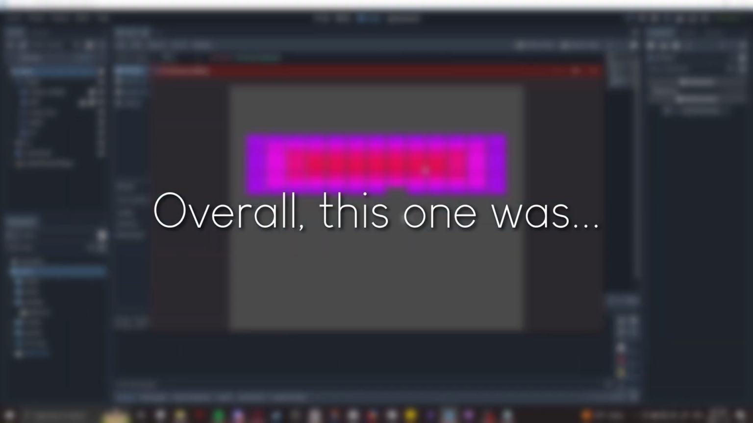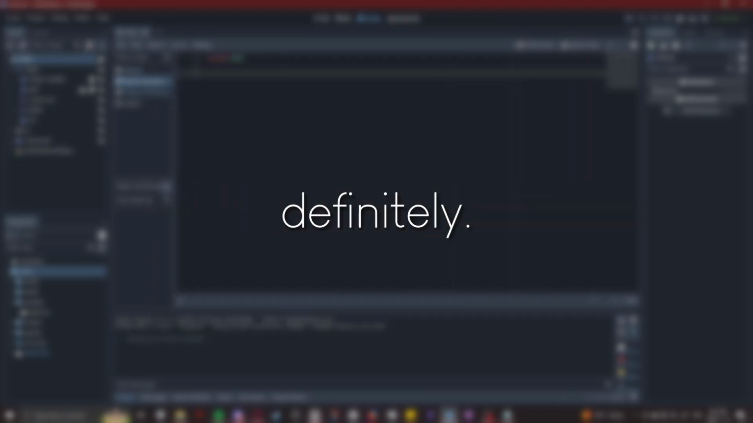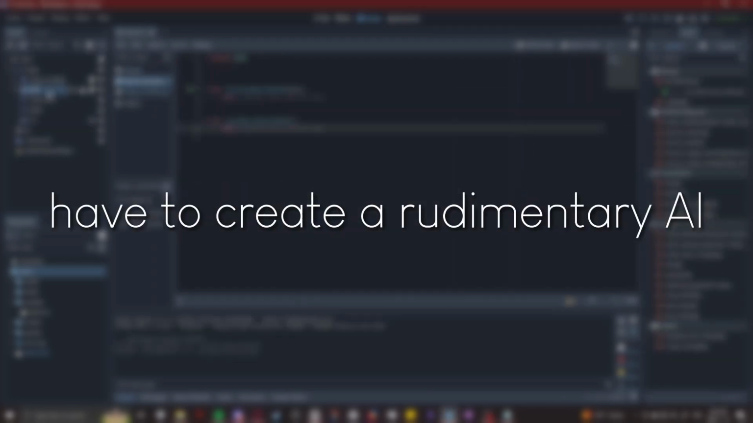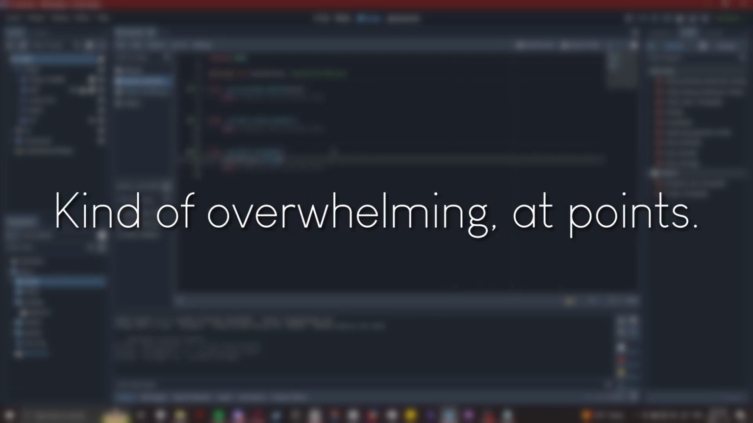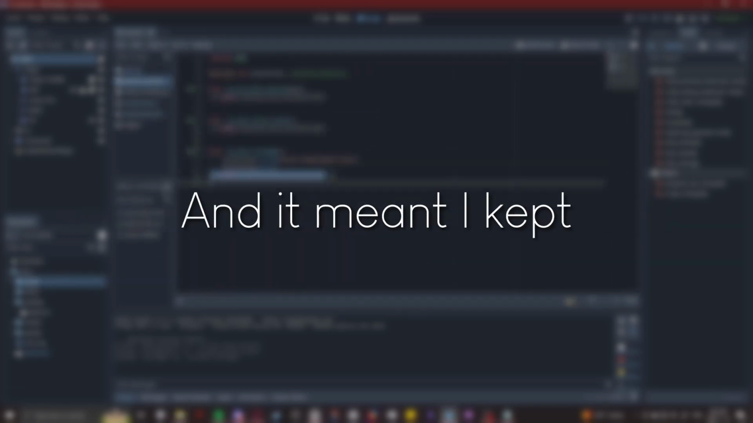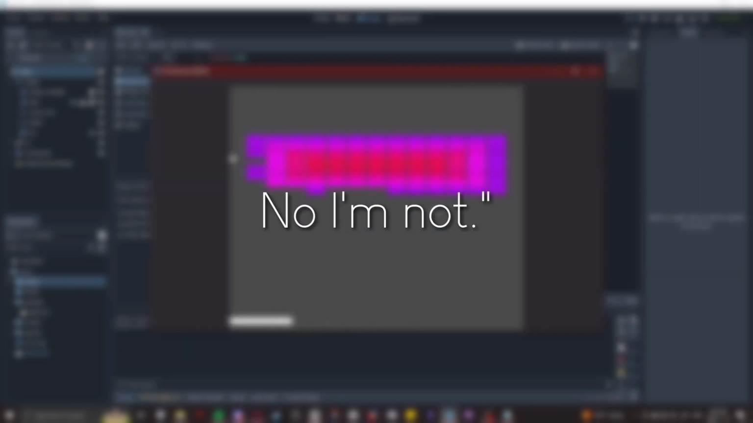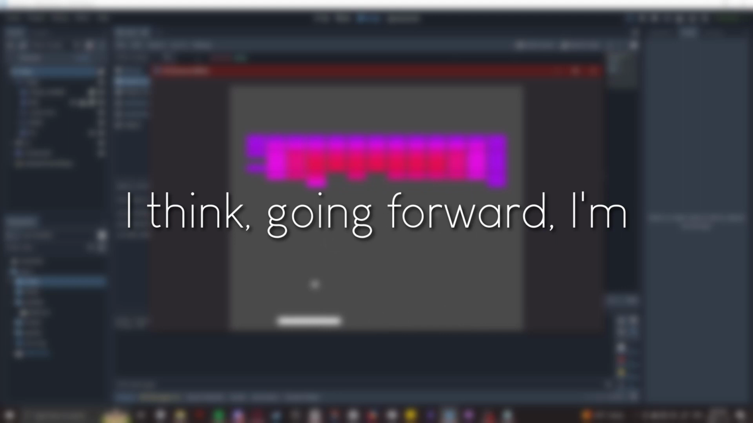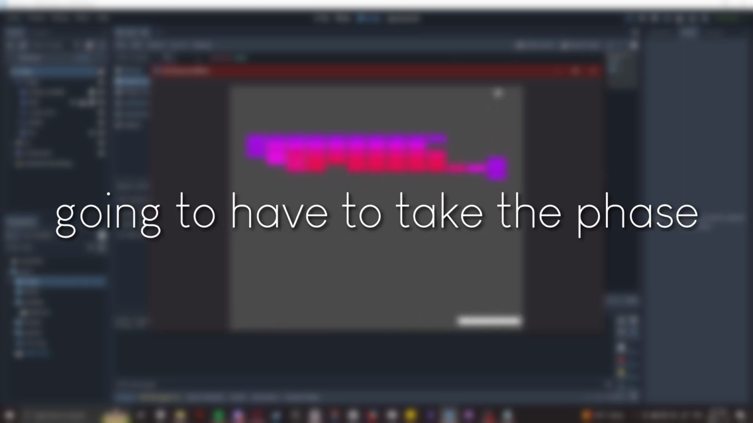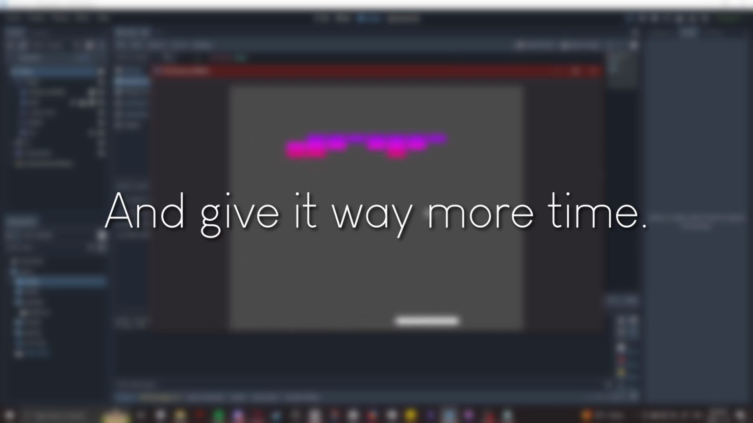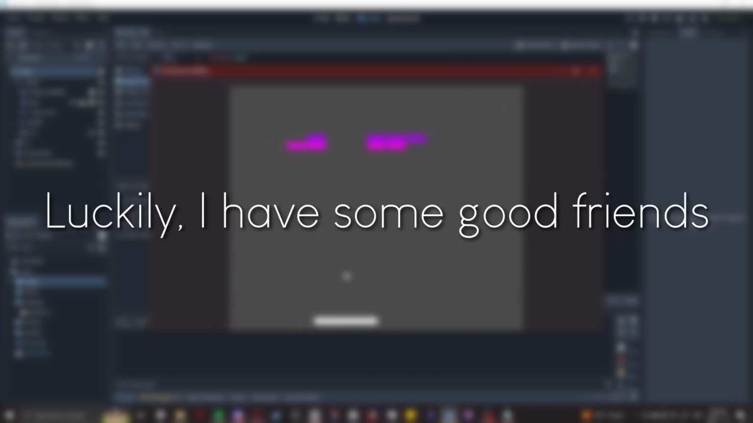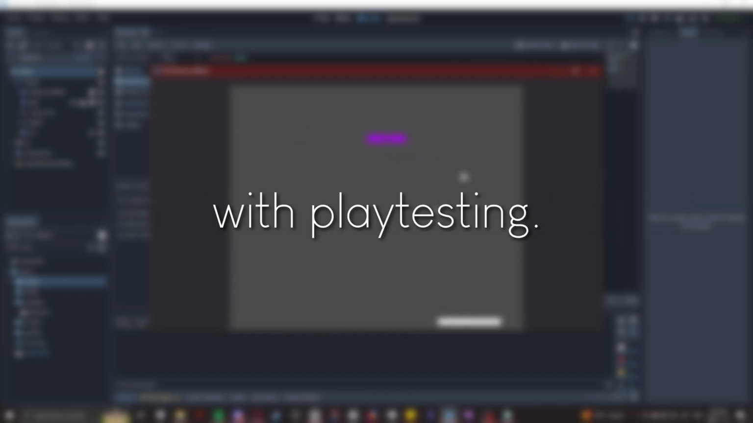Overall, this one was more complicated, definitely. Despite the fact that I didn't have to create a rudimentary AI, the minutiae of it all was kind of overwhelming at points. And it meant I kept having moments of, I'm done! Oh, wait. No, I'm not. So, I think going forward, I'm going to have to take the phase after main development more seriously, and give it way more time. Luckily, I have some good friends who are willing to help me out with playtesting.